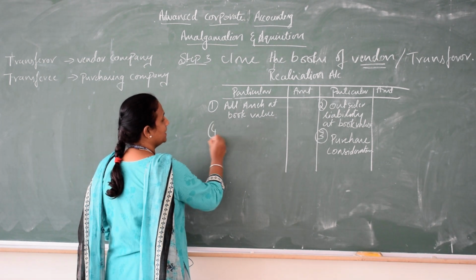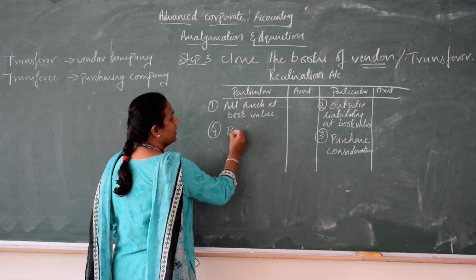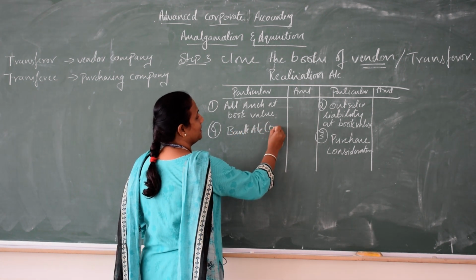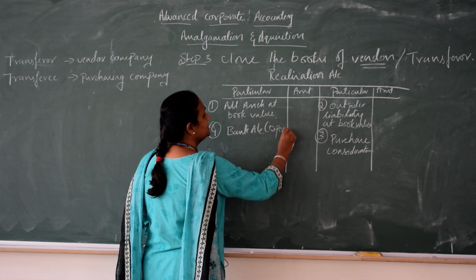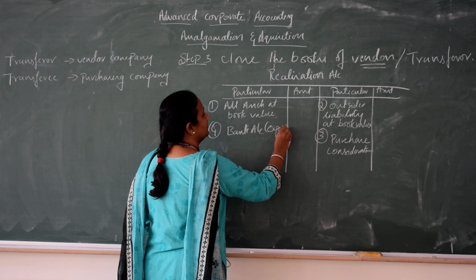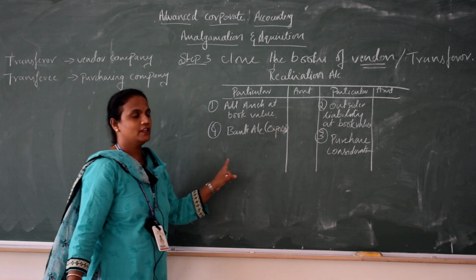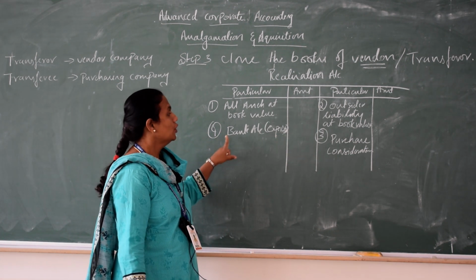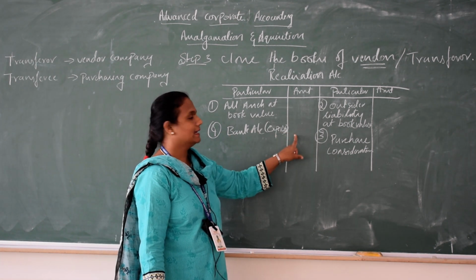So the fourth one is you have to write here bank account, and you can say expenses. When you pay expenses, here you should write: to bank account, that is expenses.